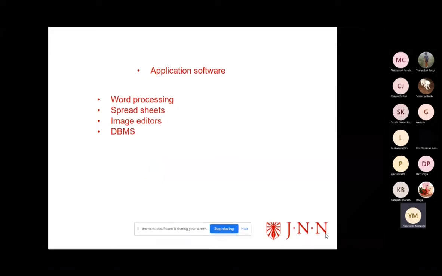Next, coming to application software, we have different types of applications: word processing, spreadsheet, image editor, DBMS, and also any lab programs such as Java and C, which also come under application software.